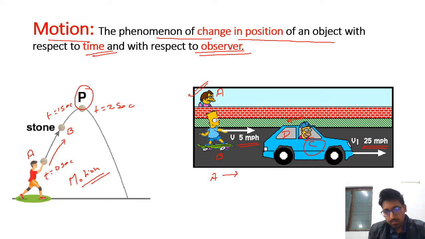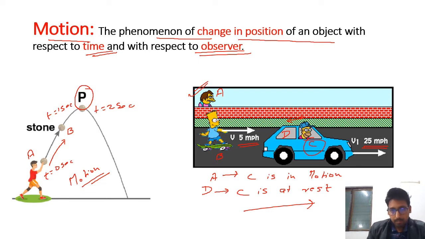Person A observes that person C is in motion. Also, person D observes that person C is at rest. From this we can conclude that motion is not only related to time but it is also related to the observer.